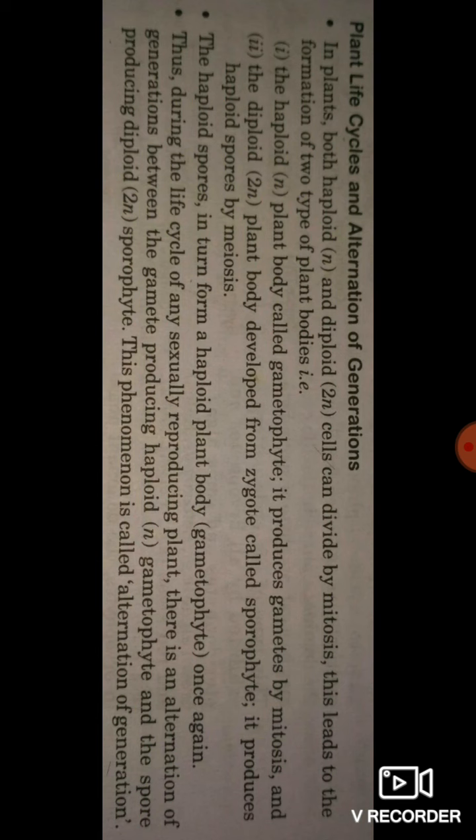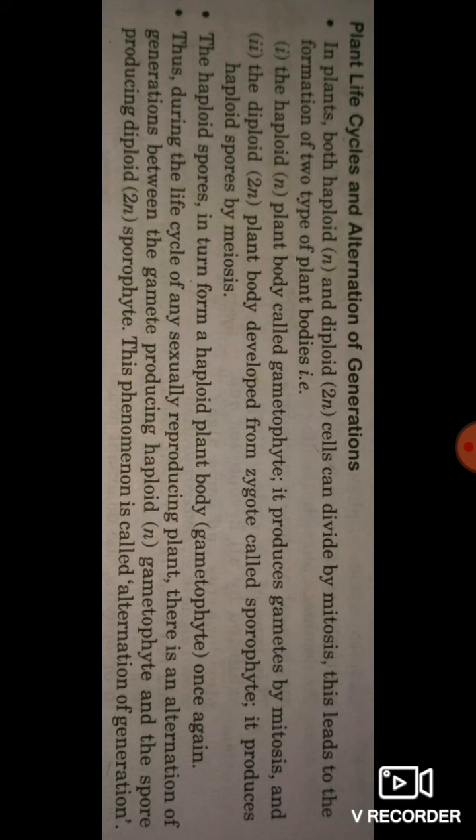And we discussed the alternation of generation, that means the plant life cycle alternation of generation. This is a very important topic. In plants, both haploid and diploid cells, that means N and 2N, can divide by mitosis. This leads to two types of plant body. First is haploid. The plant body is called the gametophyte. It produces gametes by mitosis.